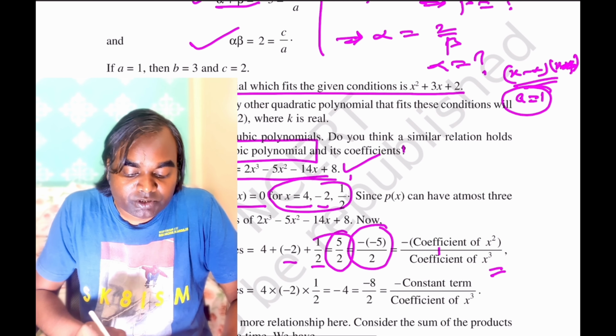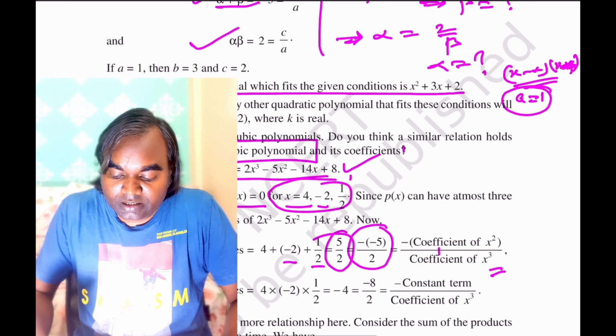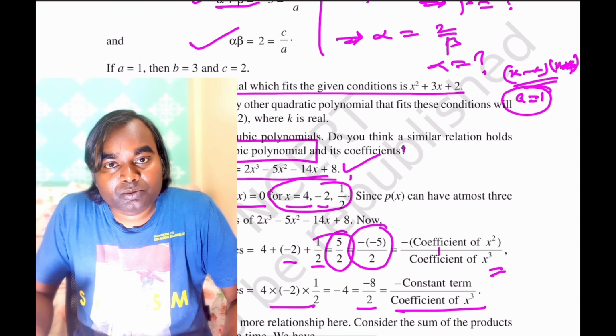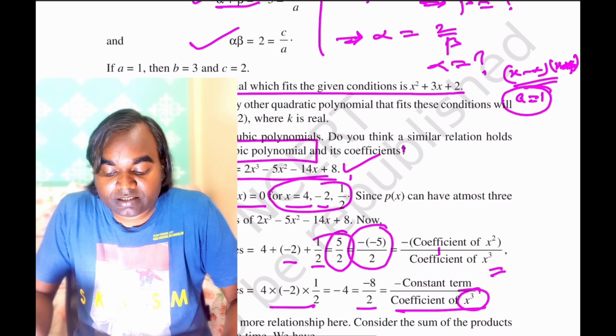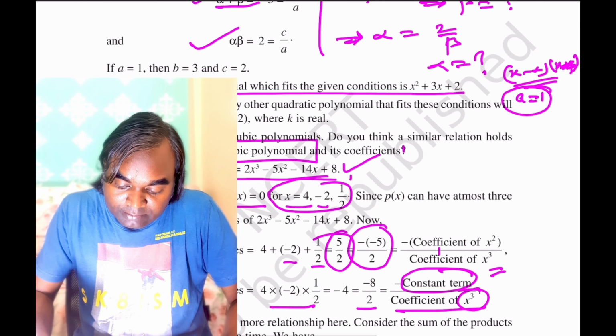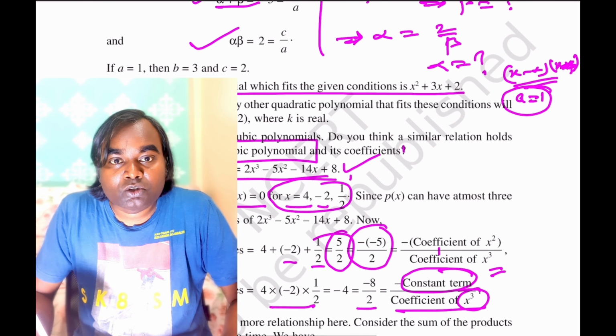And the product of the zeros is minus the constant term divided by the coefficient of x cube, the highest. Note that the minus sign is coming in the cubic polynomial.